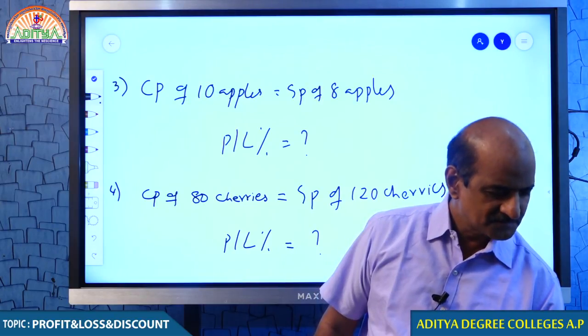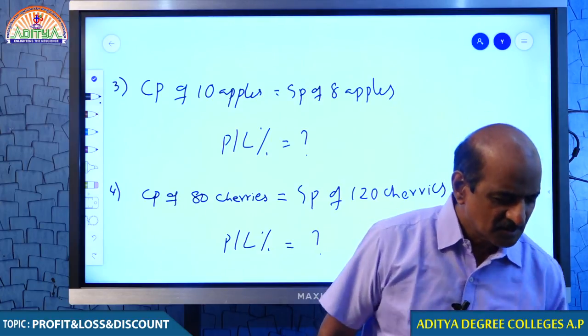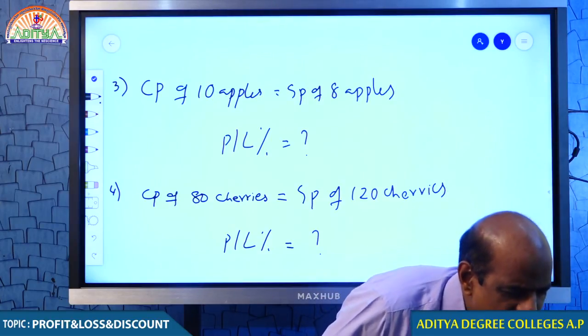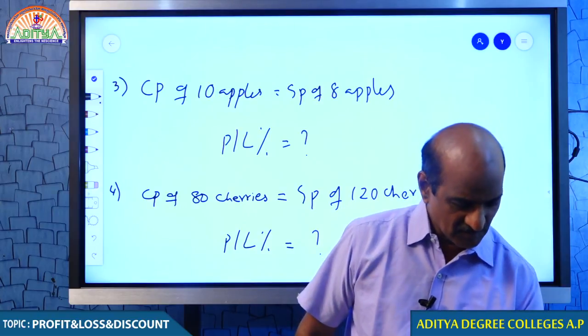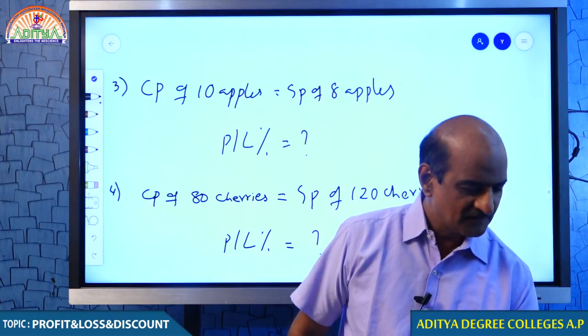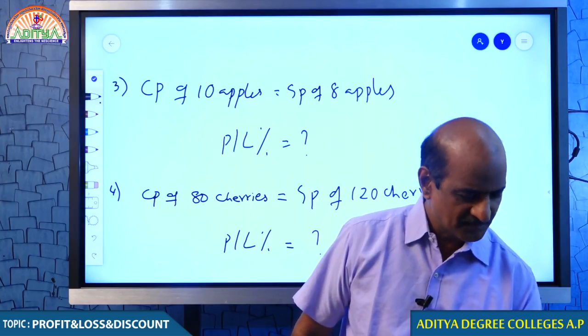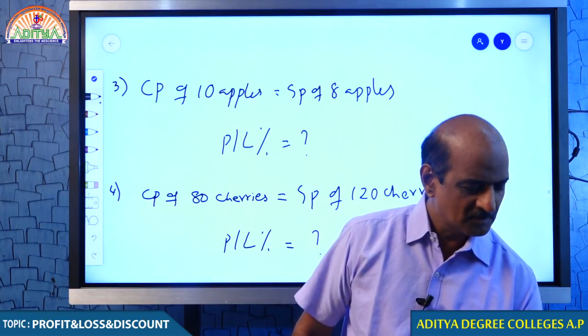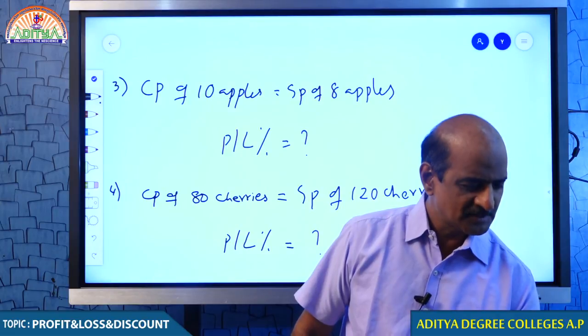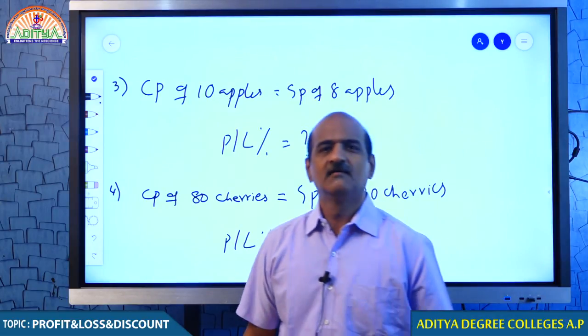Go ahead. First of all, you must confirm in the very first case whether it is profit or loss. Students, you are giving me only the percentage, but you should also tell me whether it is profit or loss. If it is profit, please mention P. If it is loss, mention L. If you don't do that, I will not be able to understand what you are thinking. That's good, very good. Well done students.